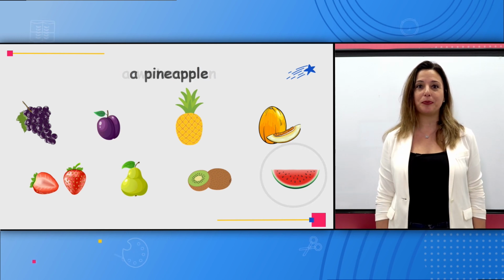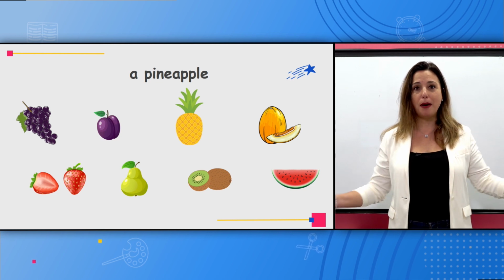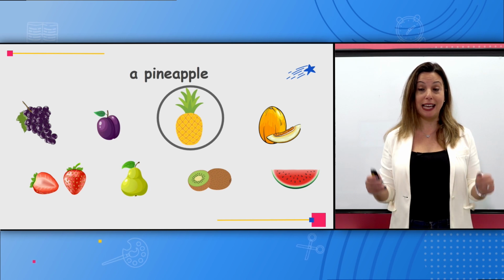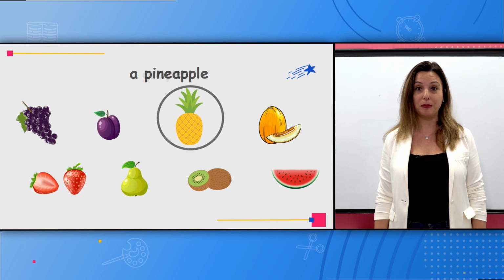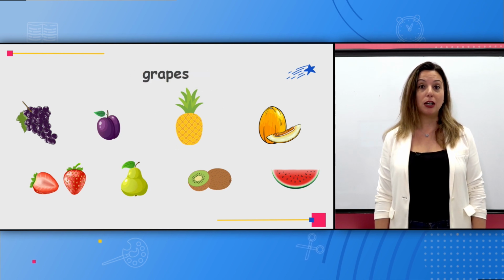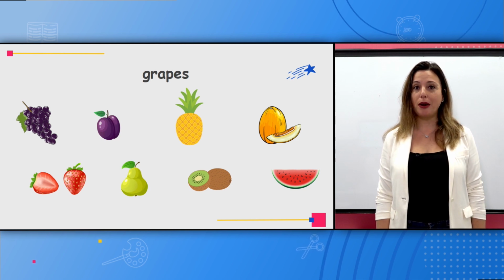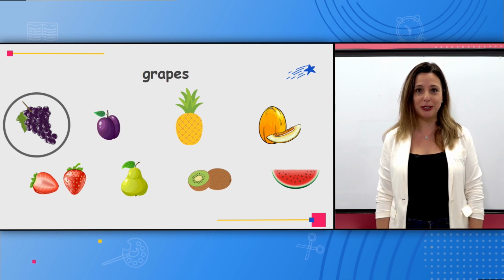Let's go on. What is this word? A pineapple. Where is the pineapple? Good. It's yellow and green and it's very big in the picture, right? Read this word. Grapes. Good. Where is the picture of the grapes? Find the picture. This is the picture. Very good.